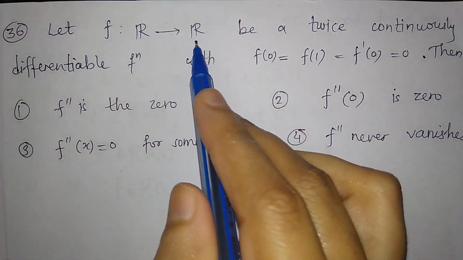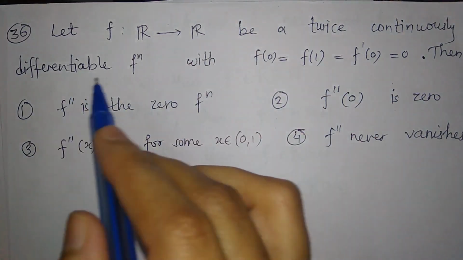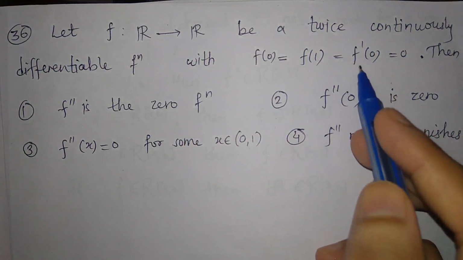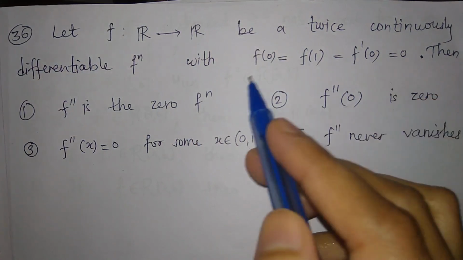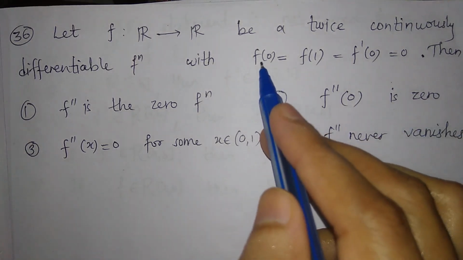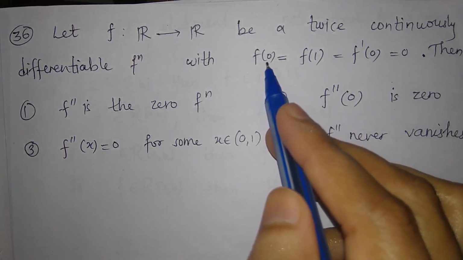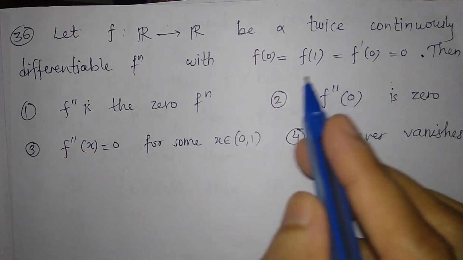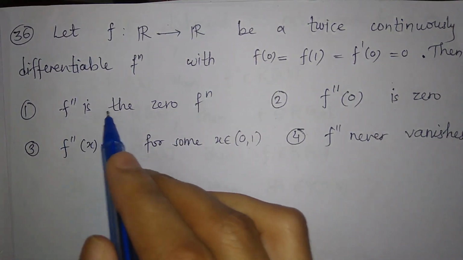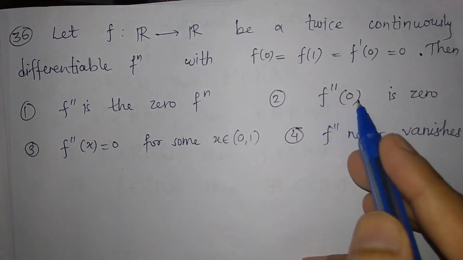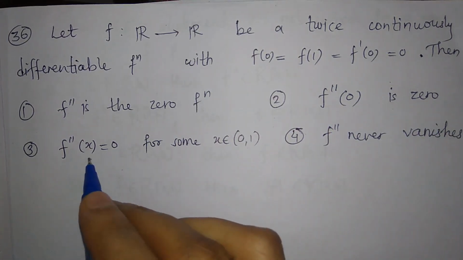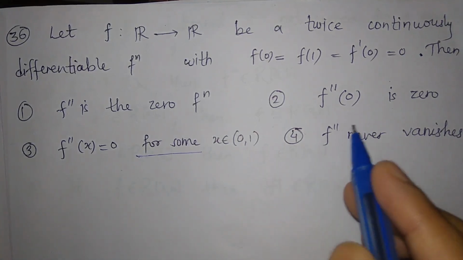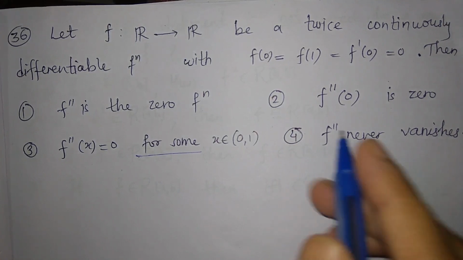F is a function from R to R, a twice continuously differentiable function with f of 0 equal to f of 1 equal to f dash at 0, which is equal to 0. So f at x equal to 0 and x equal to 1 is 0, and similarly f dash at 0 is equal to 0. Then the options: first, f double dash is the 0 function; second, f double dash at x equal to 0 for some x; third, f double dash at x equal to 0 for some x in the open interval (0, 1), and f double dash never vanishes.